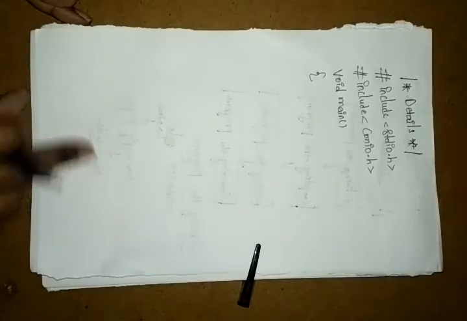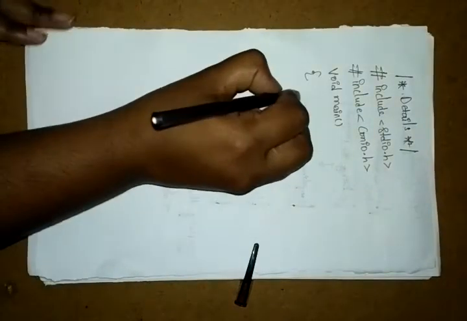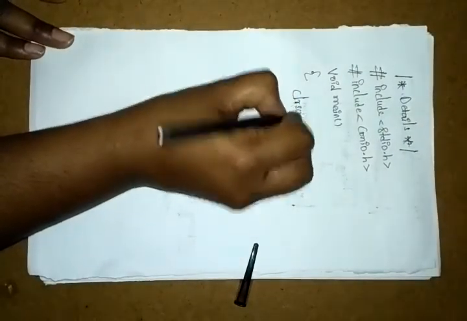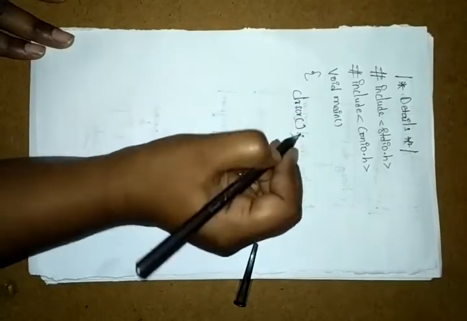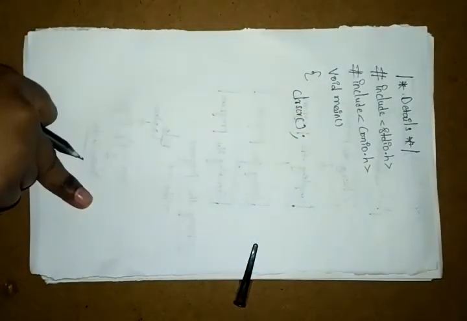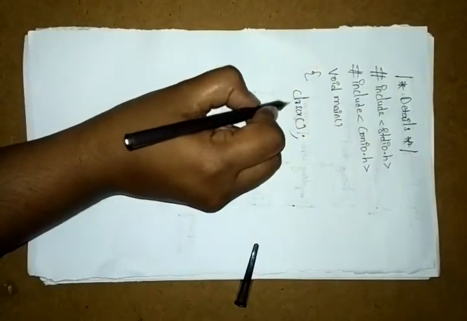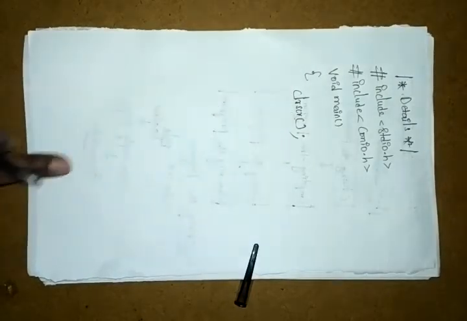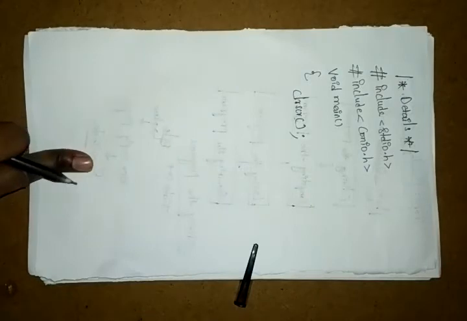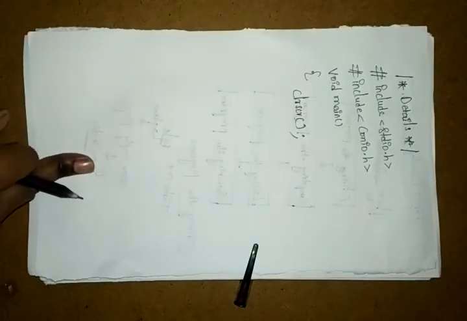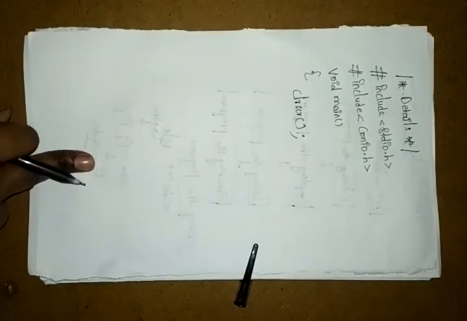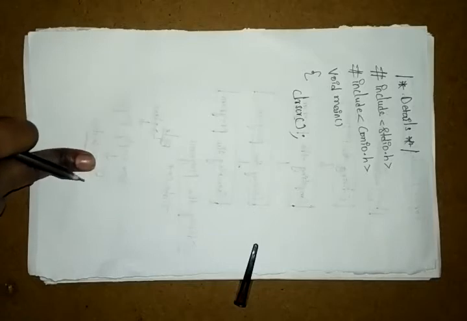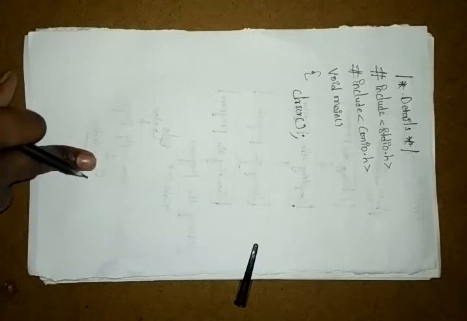Next, here I am taking clrscr. Here clrscr means clear the screen. CLR means clear, SCR means screen. Why are we clearing the screen? Because if any earlier example output is there in the command prompt, by using clrscr we are clearing that screen.